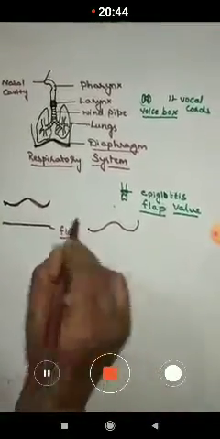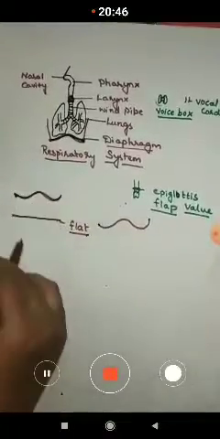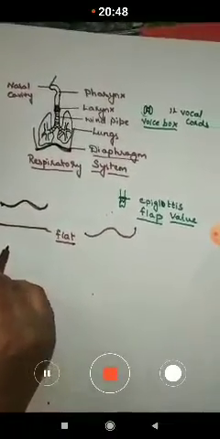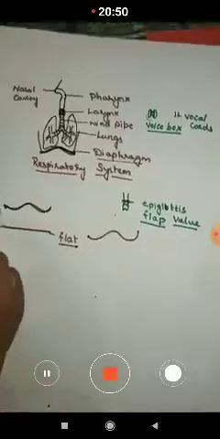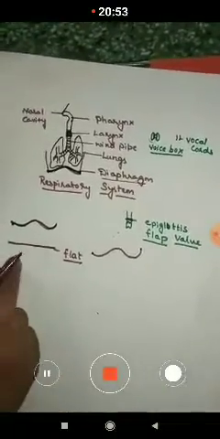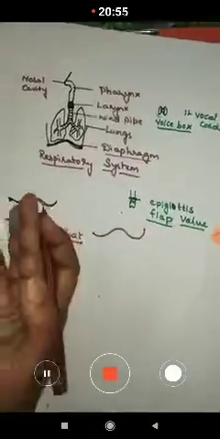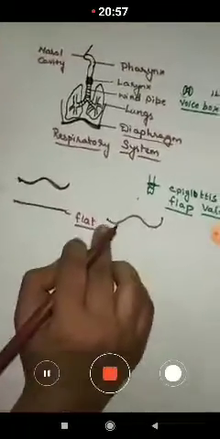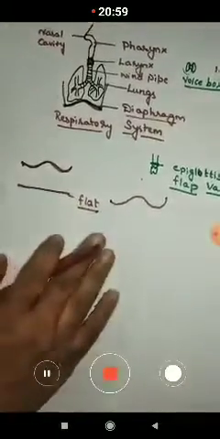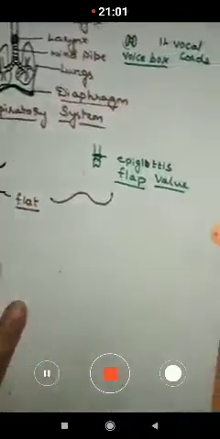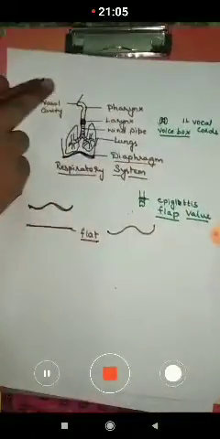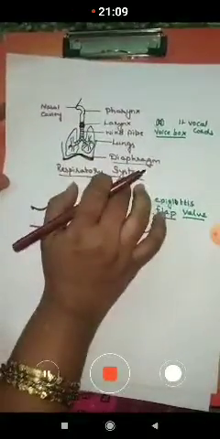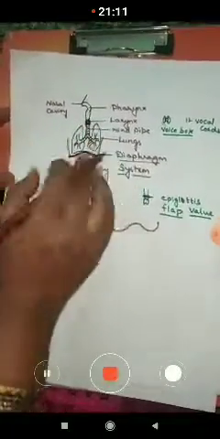So during the air entering into the lungs, the dome shape changes to flat shape. Again when air goes outside, the flat shape changes into dome shape. So this is the respiratory system, how the air enters, and how the organs help in respiration.